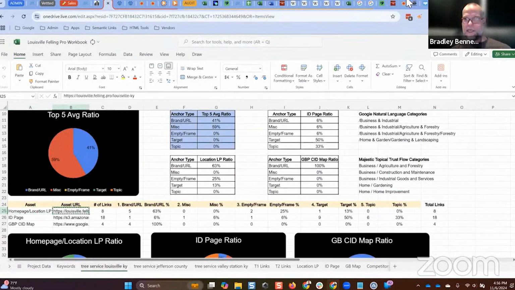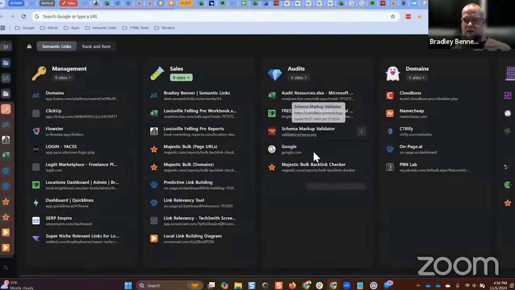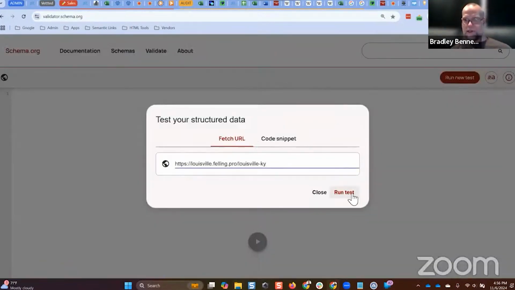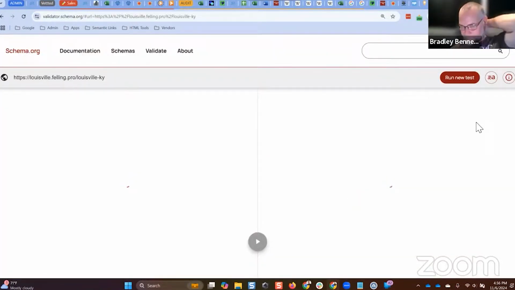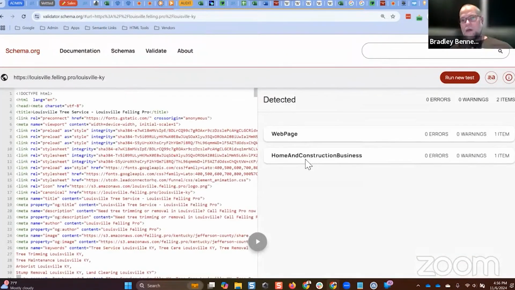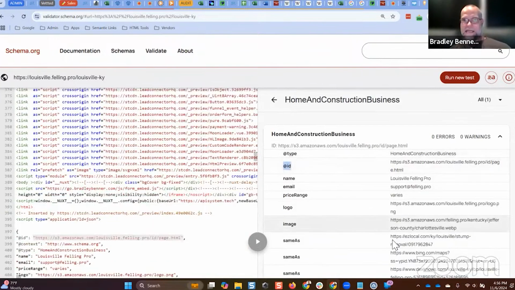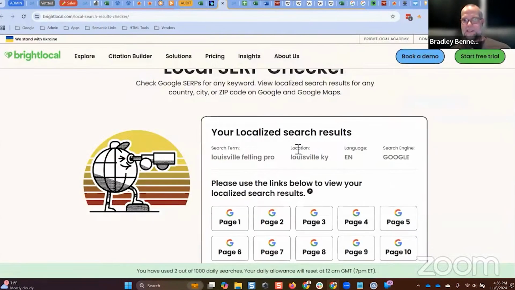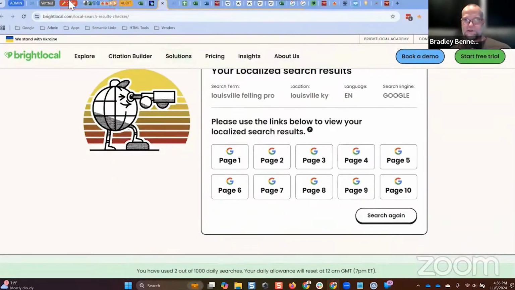So if we go take a look at the schema validator right here, we go look at the location landing page. Local business schema, what does it say in the @ID field? It is referencing the ID page URL. You understand? I mentioned all that and I said, let's go look at the brand search, and we didn't even look at the brand search. So let's go look at the brand search.